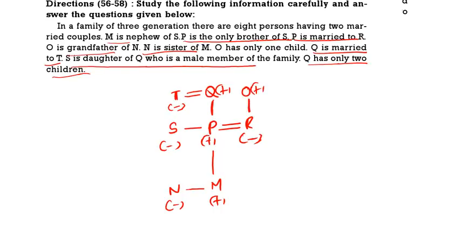So this is the total blood relation we are having. T and Q are wife and husband. They are having 2 children, S and P, out of which P is married to R and R's father is O. P and R are having 2 children, N and M. N is the daughter, M is the son. Now based on this we should answer the questions.